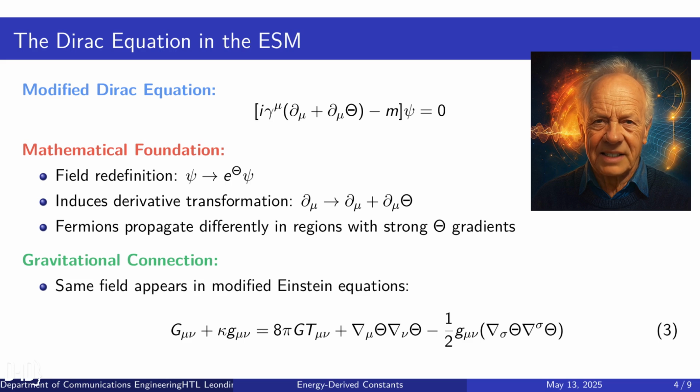In the extended standard model, we have modified the Dirac equation to include the influence of the scalar field theta. The equation takes this form, with an additional term in the derivative that accounts for the field influence on fermion propagation. This modification comes from a field redefinition that induces a transformation of the derivative. Physically, this means fermions propagate differently in regions with strong theta gradients. Importantly, this same field appears in our modified Einstein equations, creating a consistent theoretical framework across quantum and gravitational domains.